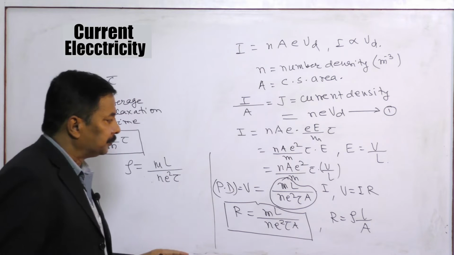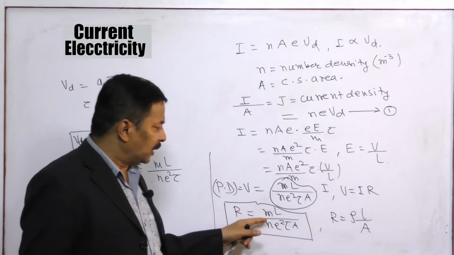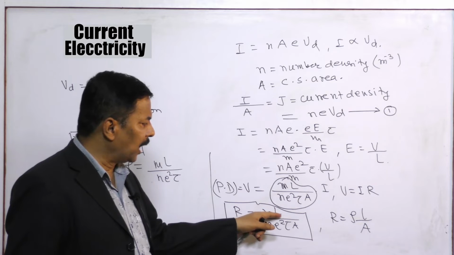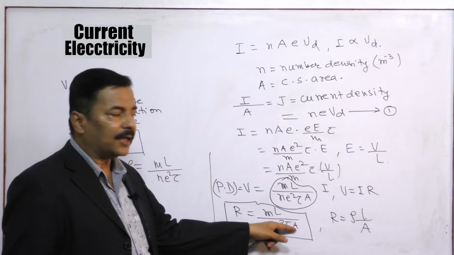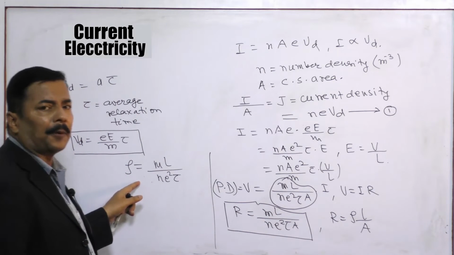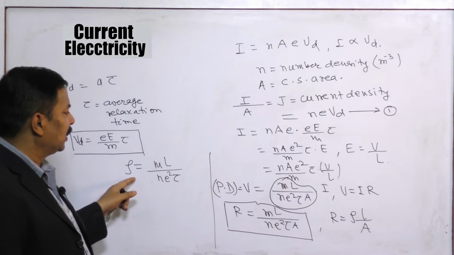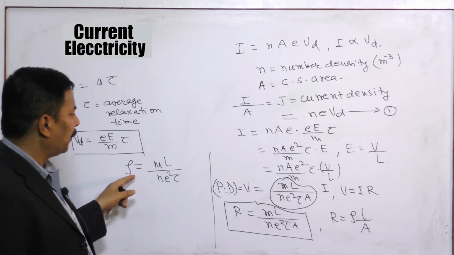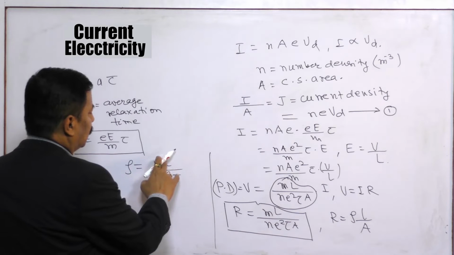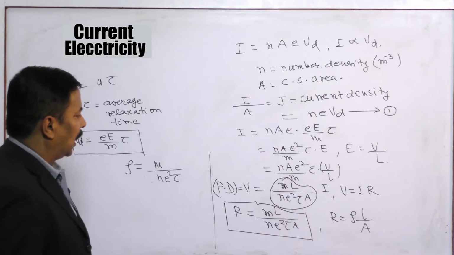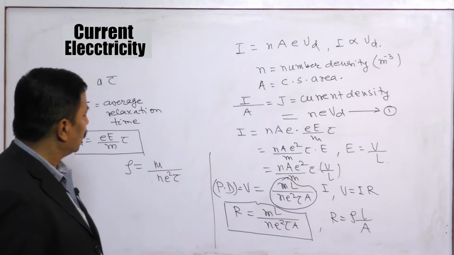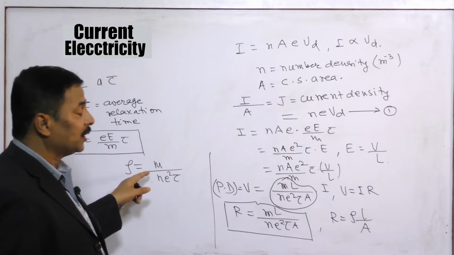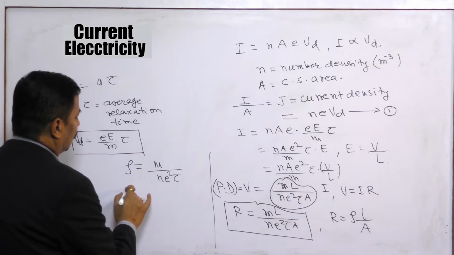Now see, resistance depends upon length and cross-sectional area, but this rho is the property of the material. It does not depend upon L, which should not be there, so rho equals m by ne squared tau, and this is the property of the material.